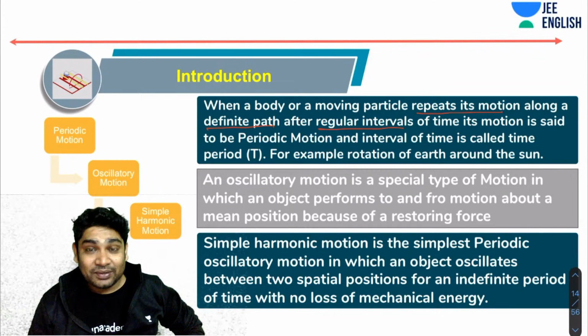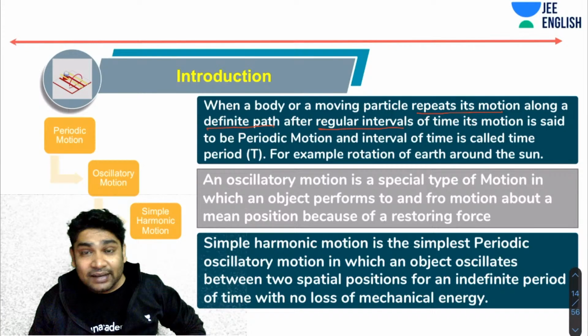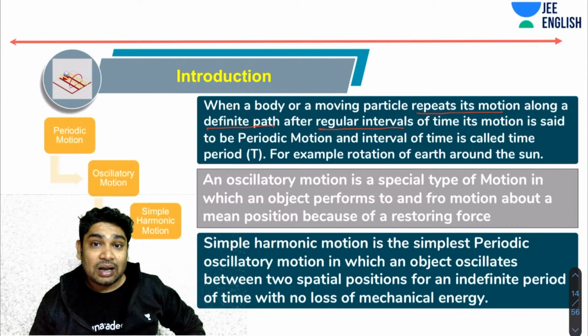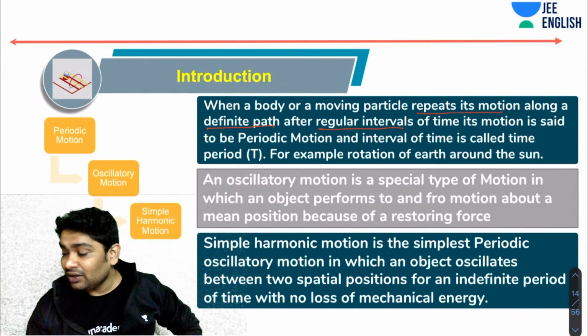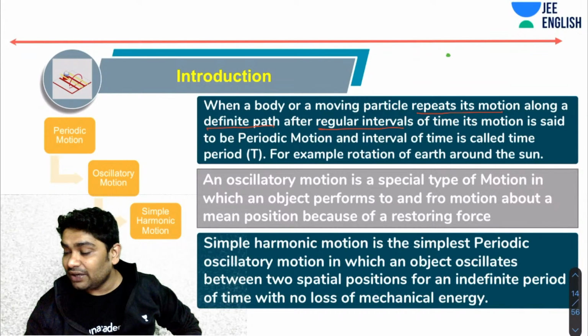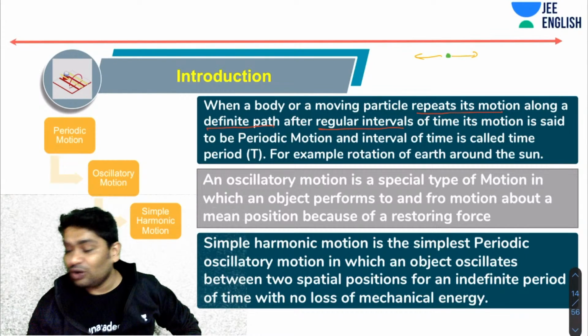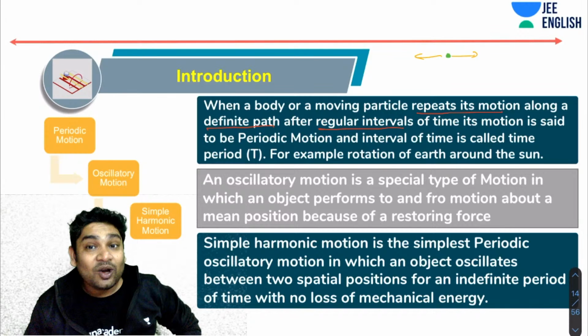Now, similarly, there is something which we call the oscillatory motion. Oscillatory motion is a special type of motion in which an object performs to and fro motion about a mean position. So there is a mean position, and about it there is to and fro motion happening. To and fro motion means that something goes in either direction of this. This is what you call oscillatory motion.